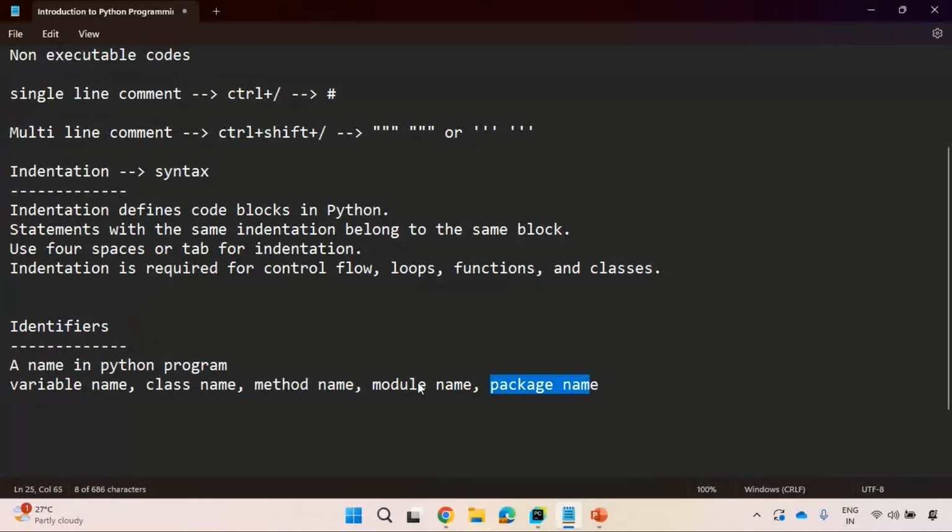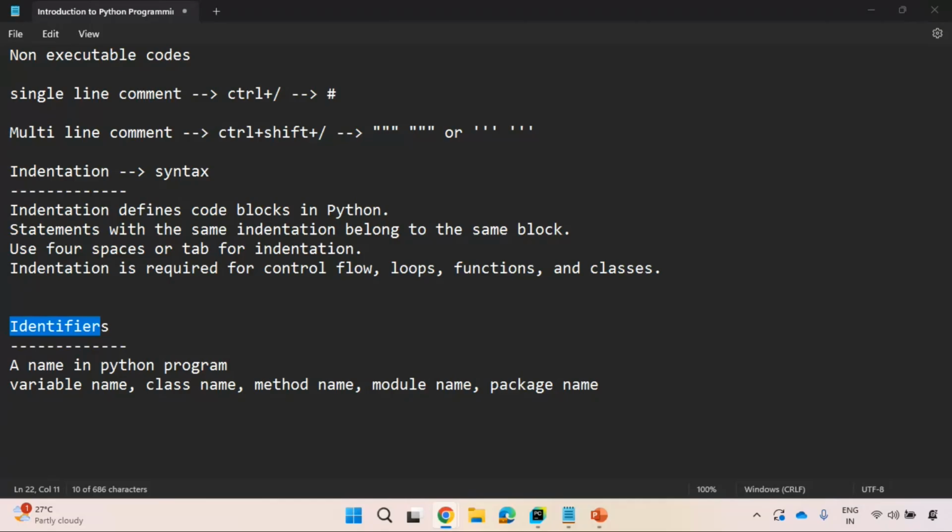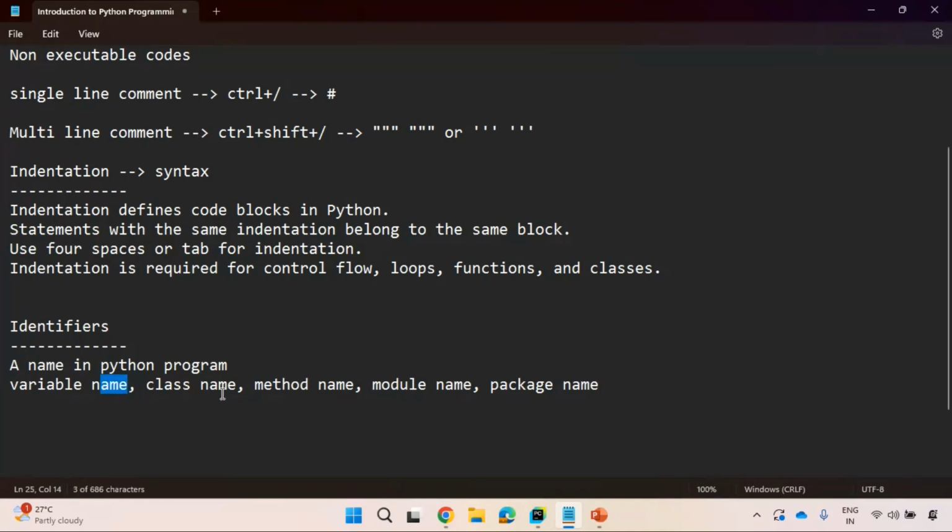If you have different names, so different identifiers: variable name, class name, method name, module name, package name. Good, right? To keep a specific name, will you follow certain rules or not? My name is so and so. Your name is Rasi. Your name is Ankit. You'll follow certain rules to keep the name. Is it right? Similarly, to create any name in Python, you need to follow certain rules.